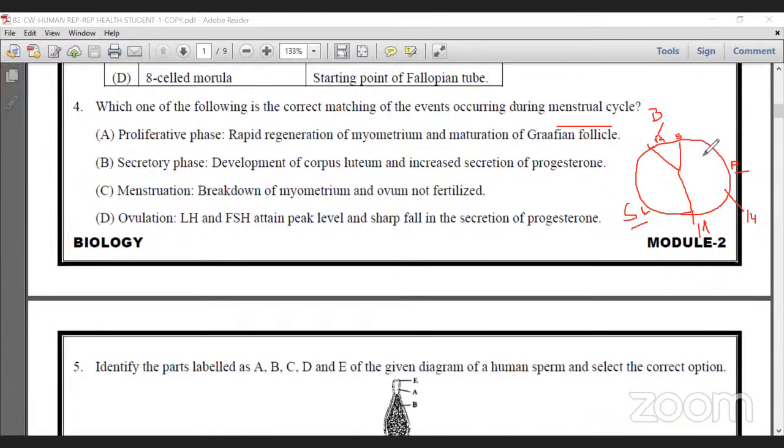The primary follicle, secondary follicle, tertiary follicle. After that, what happens? The tertiary follicle ruptures and releases the ovum. So that we call ovulation. That occurs on the 14th day of the menstrual cycle, because at that time FSH and LH are released at peak level from the pituitary gland. So that is called the sexual urge in the female.